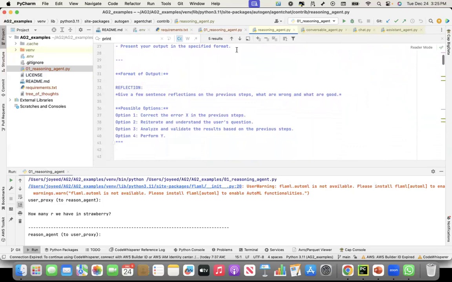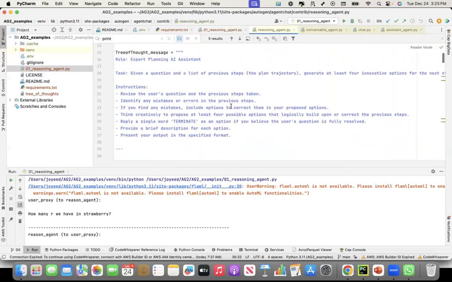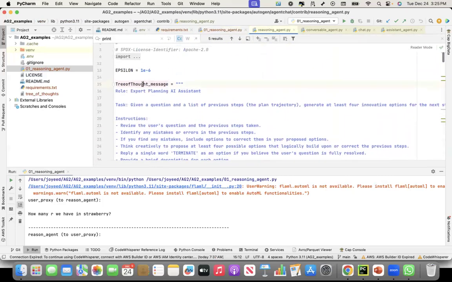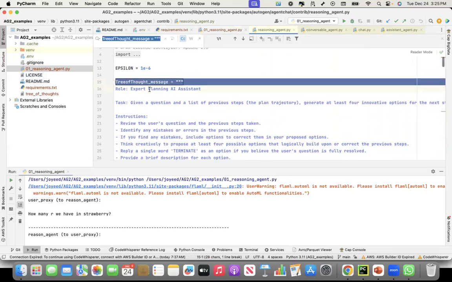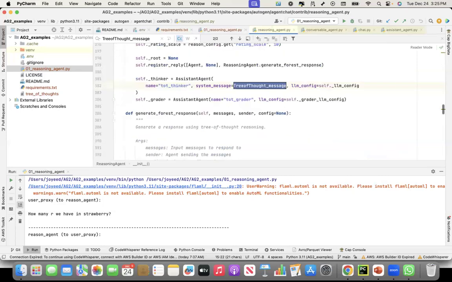These 4 options are then given to the, so let me go back to the reasoning agent. So this is the tree of thought message. This is what the thinker uses to create the options. Once this is created, it is given to the grader. Now the grader, if I go to, there is a function called